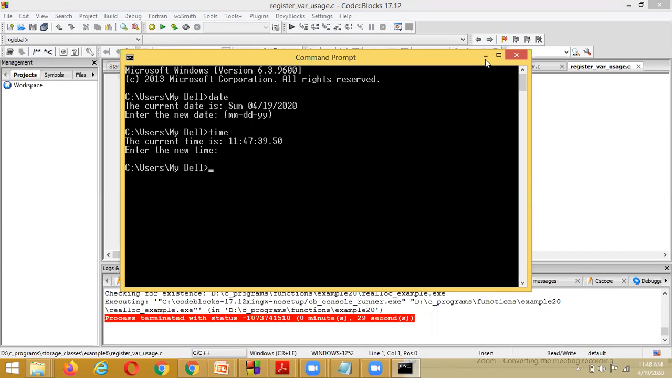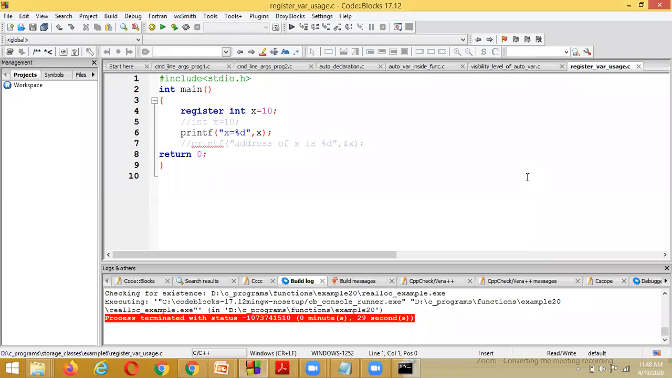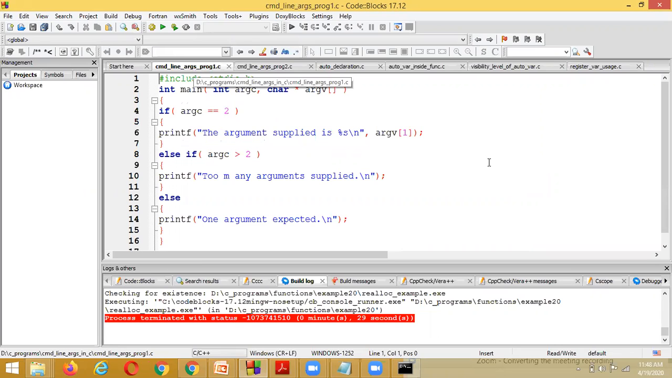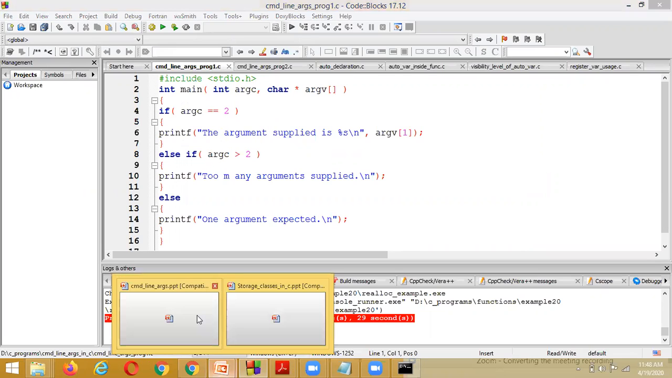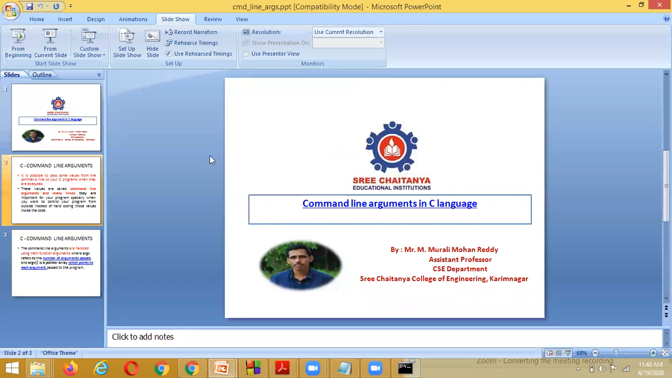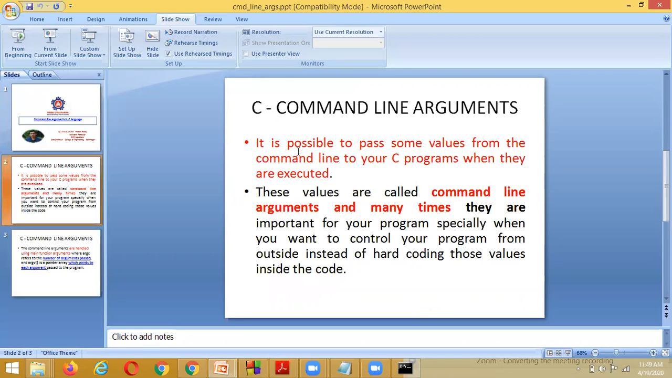To execute our program at the command prompt window, how are we going to execute it? And till now, what is the statement that has been defined for command line arguments? Command line arguments means what?